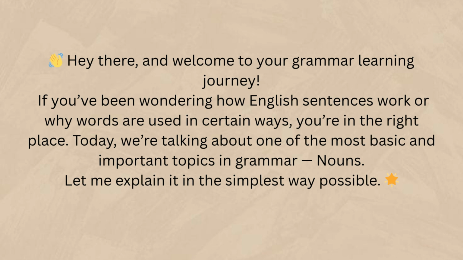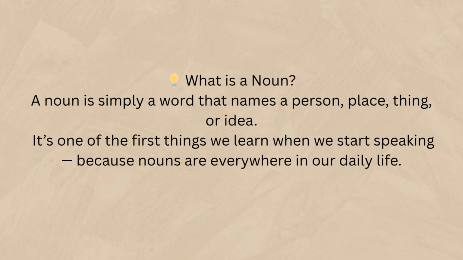If you've been wondering how English sentences work or why words are used in certain ways, you're in the right place. Today, we're talking about one of the most basic and important topics in grammar: nouns. Let me explain it in the simplest way possible. What is a noun? A noun is simply a word that names a person, place, thing, or idea. It's one of the first things we learn when we start speaking because nouns are everywhere in our daily life.